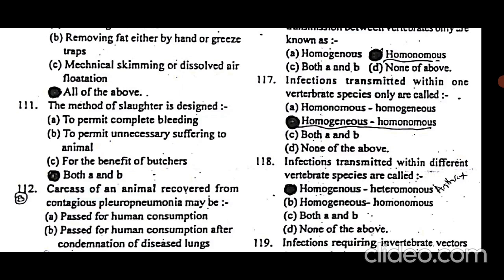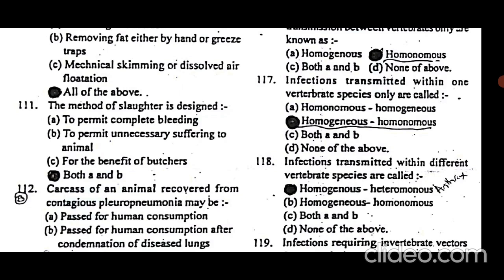The extract of that is that the animal should not have unnecessary suffering. It should suffer as little as possible, and the method should also be safe for the butchers. For example, if the animal may be infected with some disease, the butcher should not contract that disease through the blood or the slaughtering method.